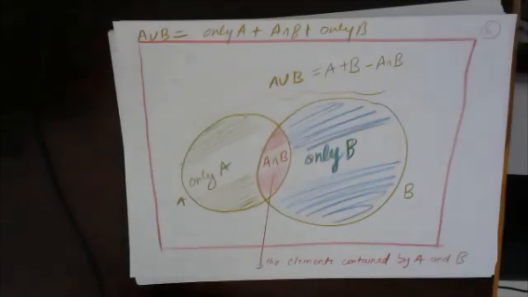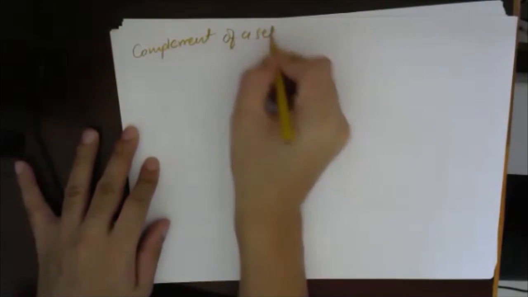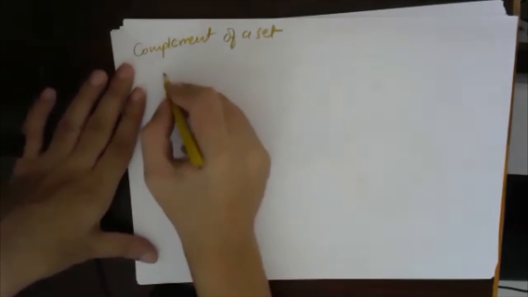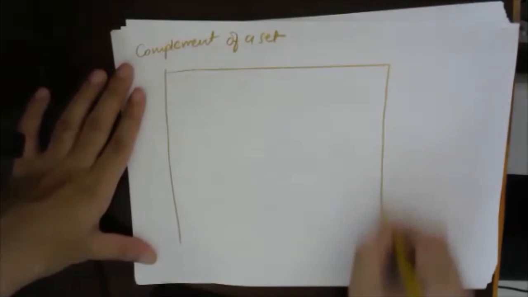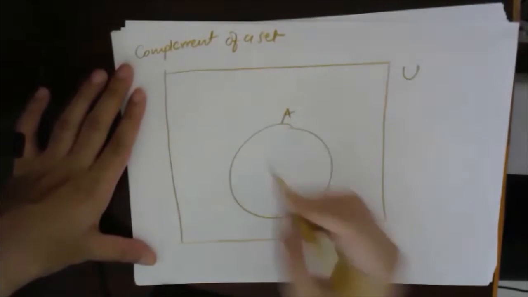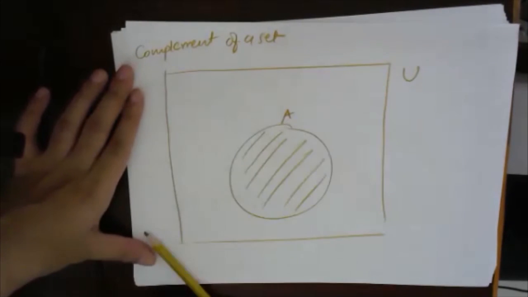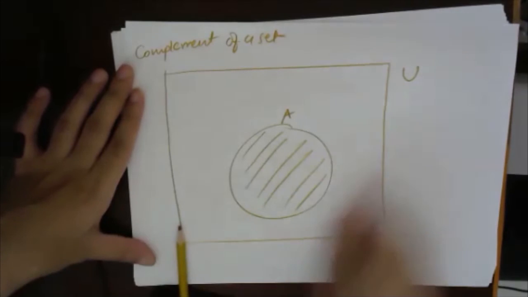this was when we were defining A, B, and A intersection B. The next definition is complement. Complement of a set. Now see, suppose you have a universal set and you have a set A. This set A contains these elements and some elements will be left outside, right?